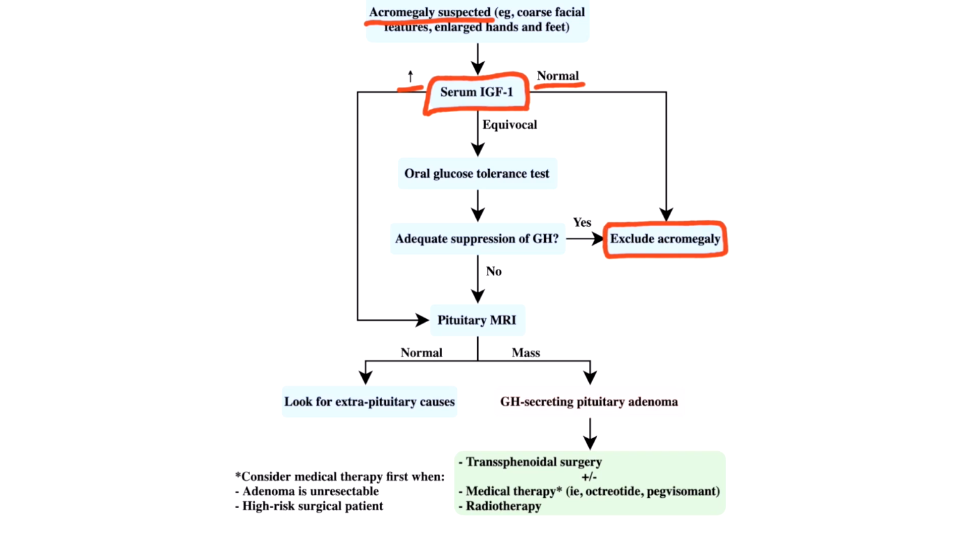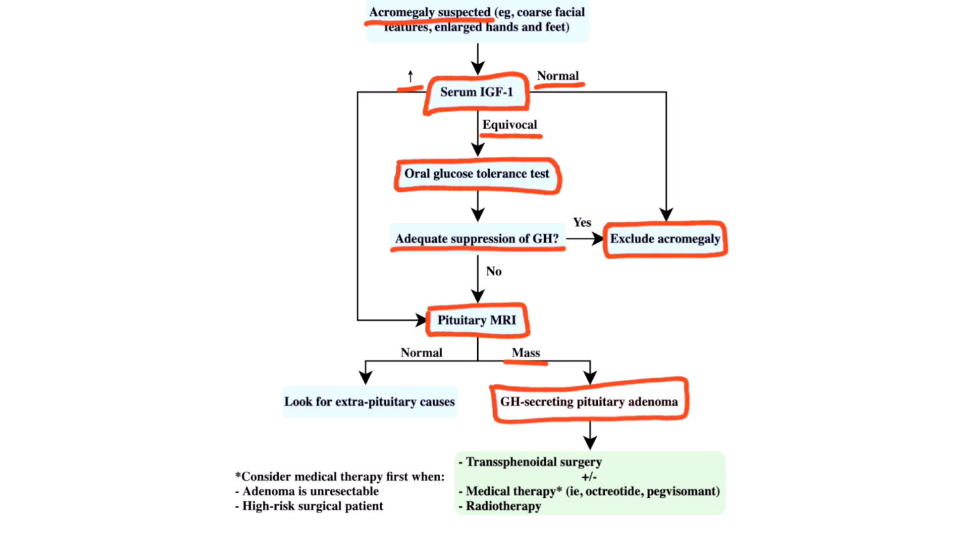Elevated IGF-1 confirms a diagnosis of acromegaly. If IGF-1 elevation is uncertain or equivocal, we move on to the oral glucose suppression test. When the test is positive, meaning that oral glucose load does not suppress serum GH adequately, then the diagnosis of acromegaly is confirmed. The next step is MRI of the pituitary region to look for the expected adenoma. Be aware that imaging studies should be performed only after biochemical testing confirms the diagnosis of acromegaly.